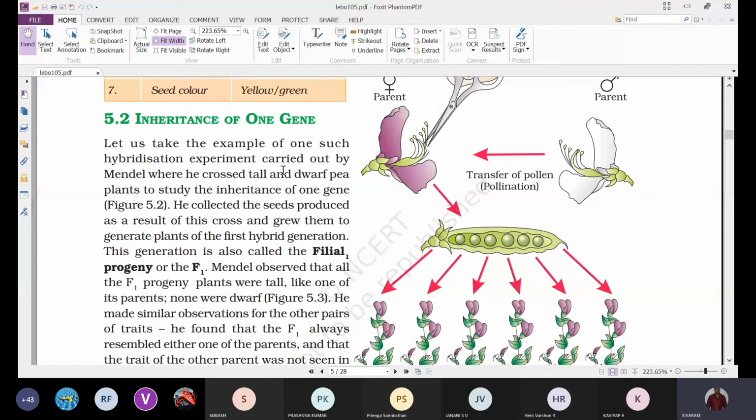And if you take seed color, all are yellow seeded plants only, no green seeded plants. If we take flower position, all the plants obtained show axial flower position. No terminal flower positioned plants were obtained in the first generation.